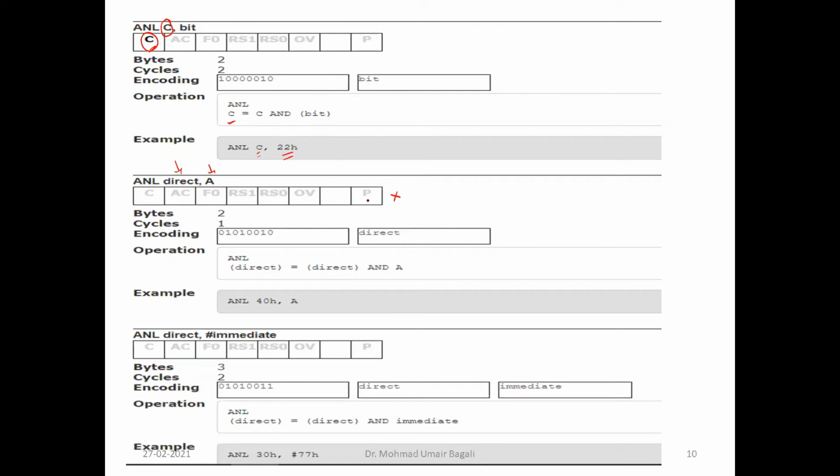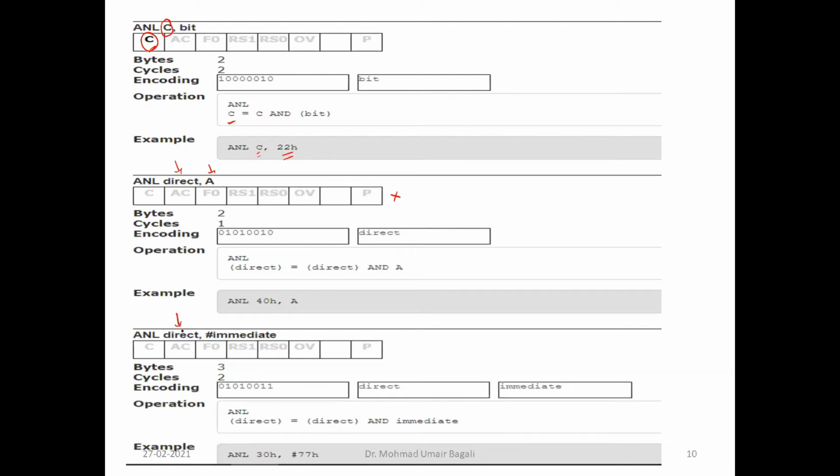Even though there is a change, whether the parity, even number of ones or odd number of ones, will be available, it is not going to reflect in the PSW register because the destination operand is the direct memory addressing mode. It is not a PSW register or a part of the accumulator. So that is why the result is not reflected in the PSW register.